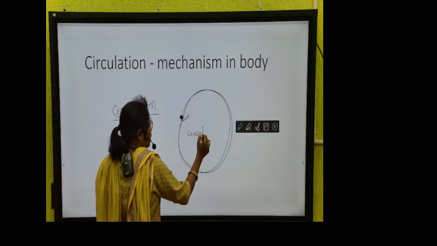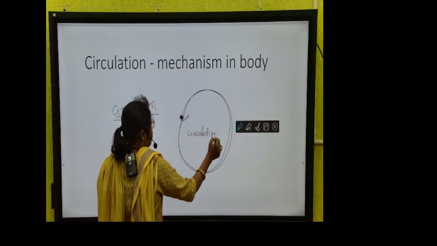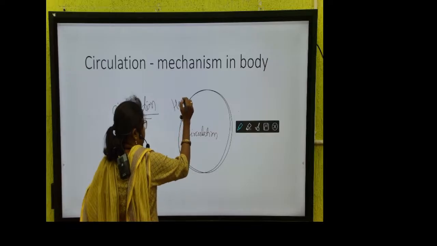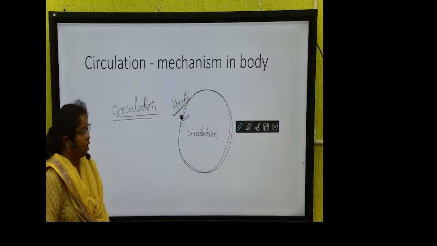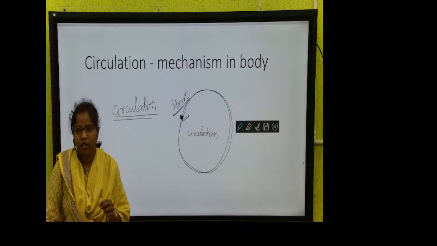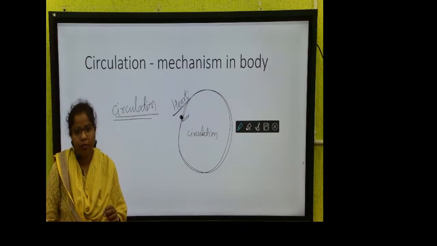In our body, this particular point is the heart. The blood that we carry circulates through the heart within 1 minute, every time, every time.